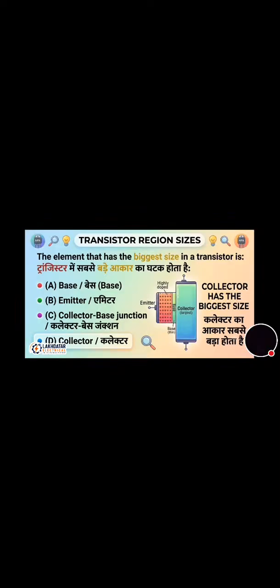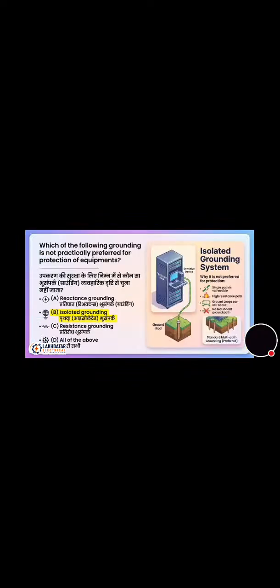The element that has the biggest size in a transistor is, that is base, emitter, collector base junction or collector, and its correct answer is option D, that is collector. Now move towards the next question that is on the screen.